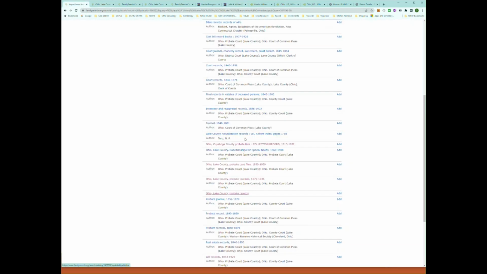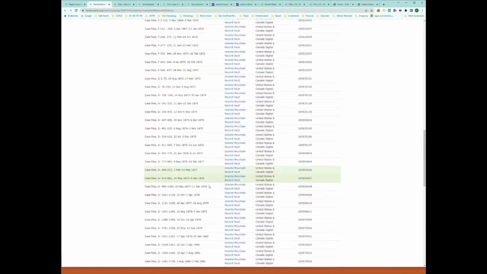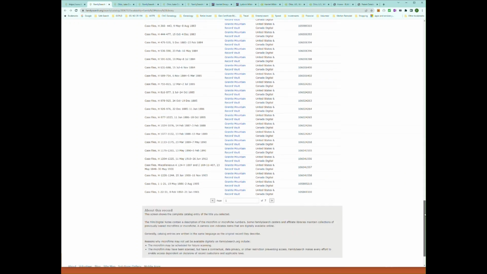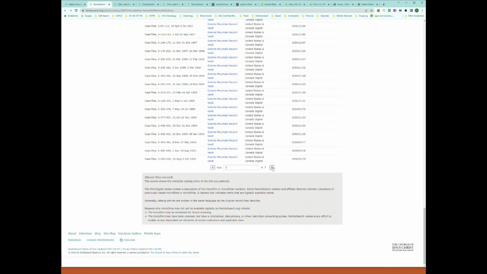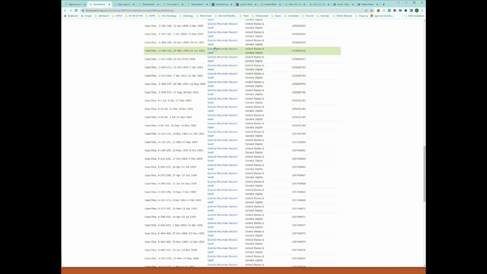And then, Ancestry won't have this, but if you can find the case files, Ohio is great for providing a lot of information. If you go into the case file here, and we're going to go in there, this was not quick. I had to do a lot of searching to find this, and there's a lot of different places to go. But what we want to do is go to case file 396, this one right here.